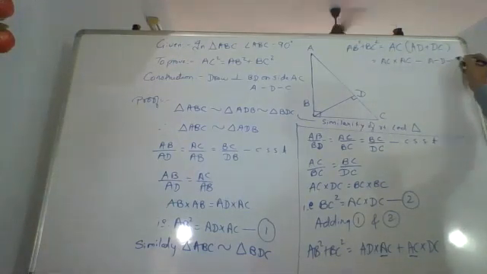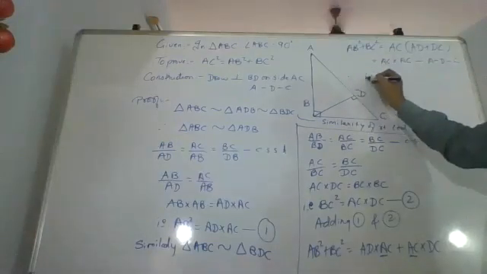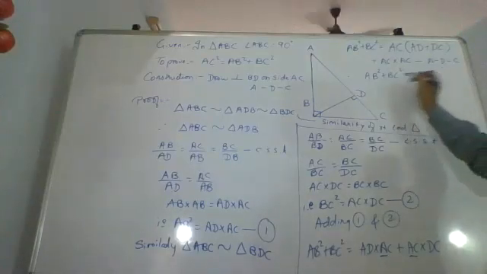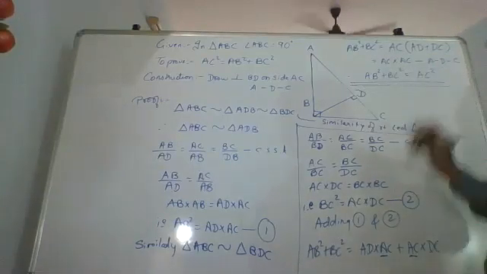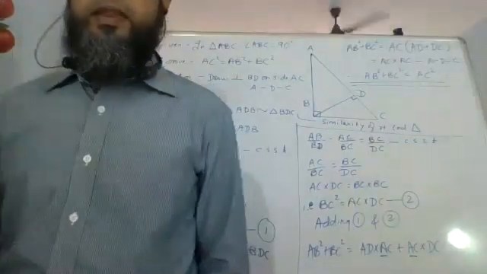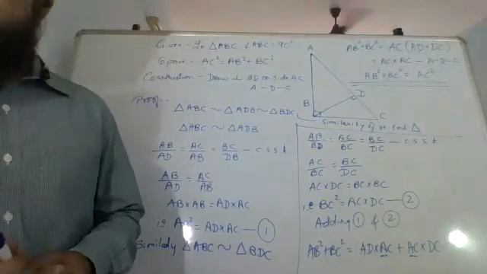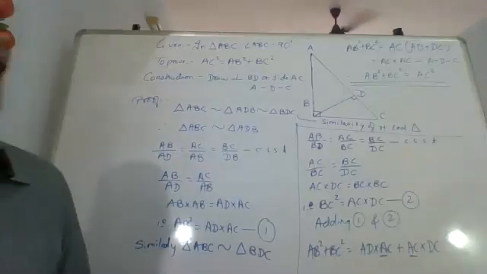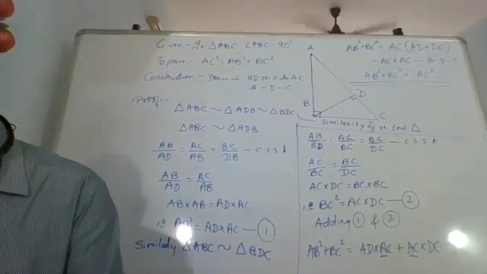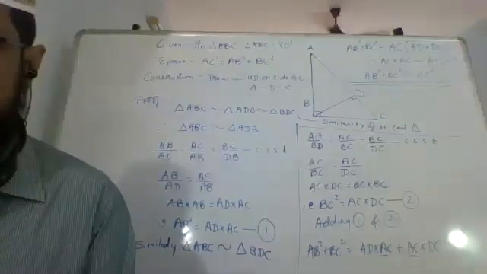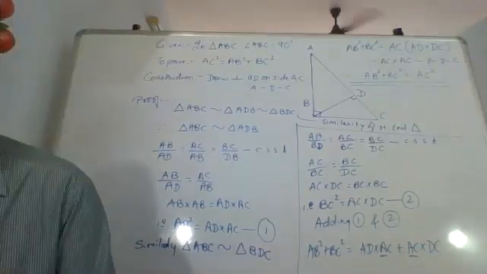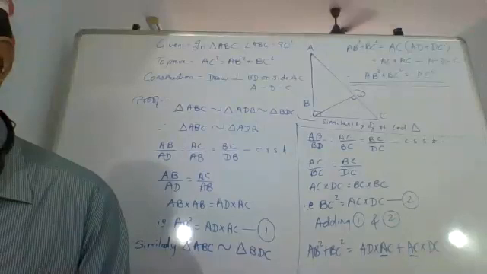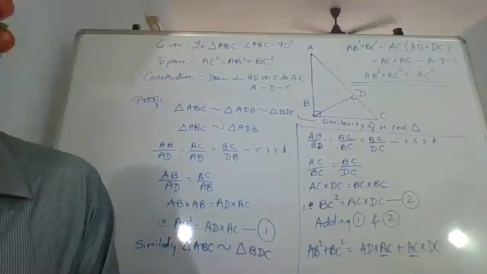Reason: A-D-C, that is D lies between A and C. Therefore, AB square plus BC square equals AC square. That is your Pythagoras theorem. Okay, copy till here completely, please. Then we'll look at the converse of this, which is a different method, not so straightforward. But anyway, you do this, then we'll proceed with that.